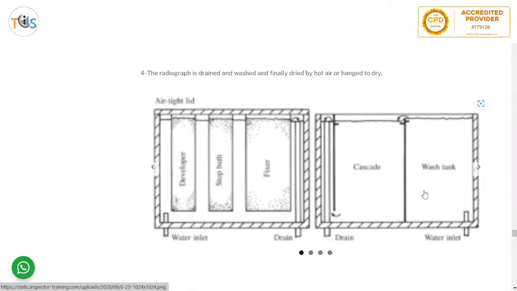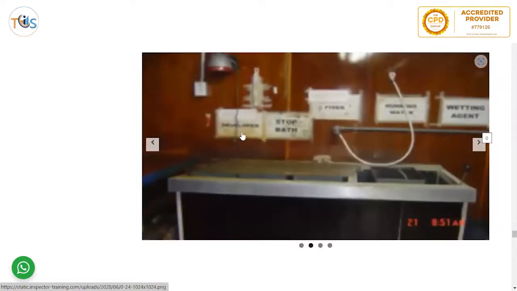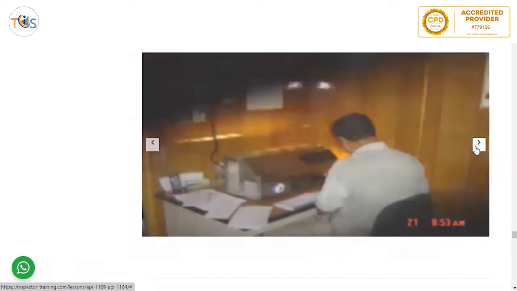And then this is a fixer, so developer, stop solution, fixer, then washed and hung. So this is developer, stop bath, fixer, cleaned, wetting agent, and then hanging.